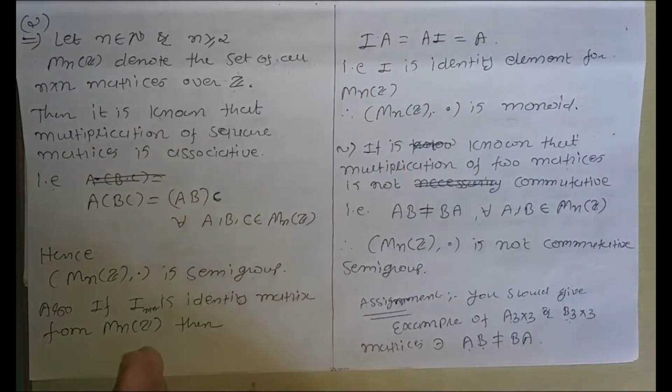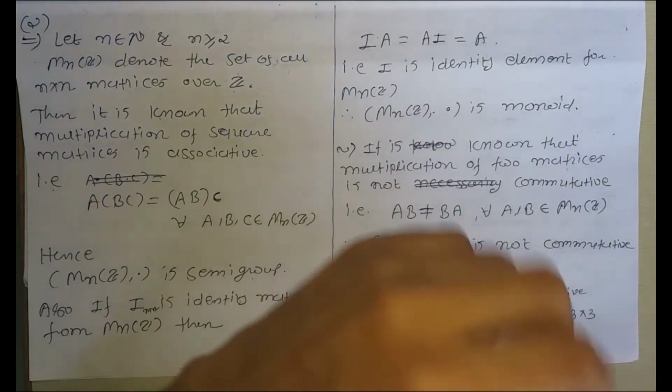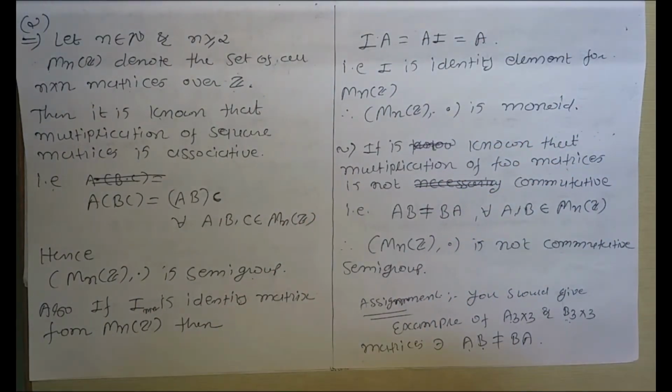So the set of all square matrices over Z with the binary operation multiplication is a semigroup, and the identity matrix works as the identity element, so it is also a monoid, but not commutative. So we have discussed two examples of sets of matrices. Now let us see the example for the power set.